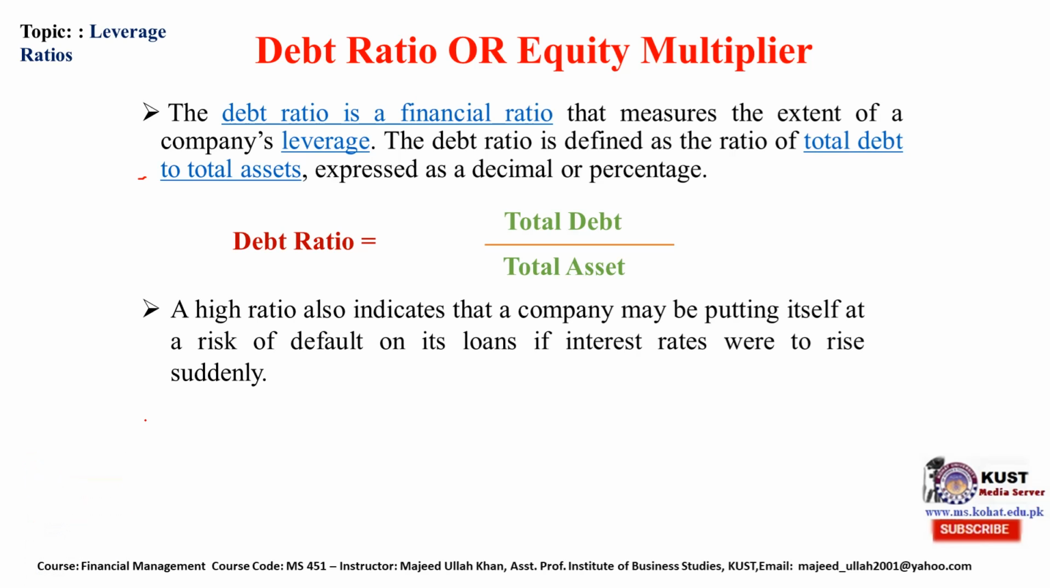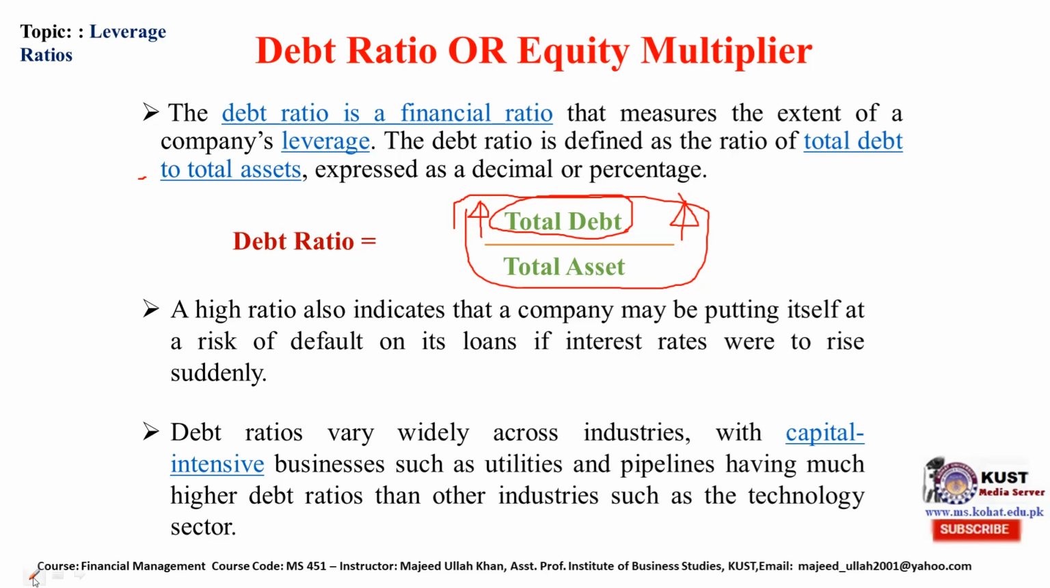A higher ratio indicates that the company may be putting itself at risk, because higher ratios indicate that there is higher debt. Higher debt means a higher risk of default on its loans if interest rates were to rise suddenly. So a high ratio is not a good sign, because it indicates increasing debt in the company, and increasing debt also results in risk of default.